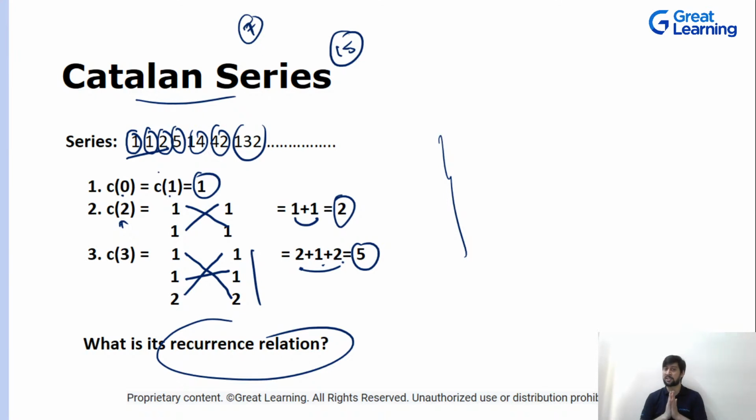I know this is a little bit tricky series, but can you try this Catalan series? There are almost 15 questions which are based on this. They will ask you, find the number of ways with which one person is doing this, one person is doing that. So all are dependent on this series.